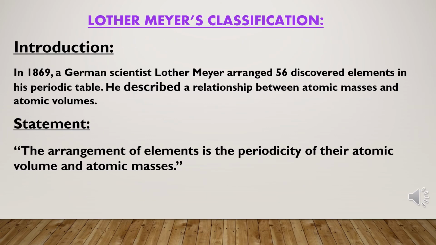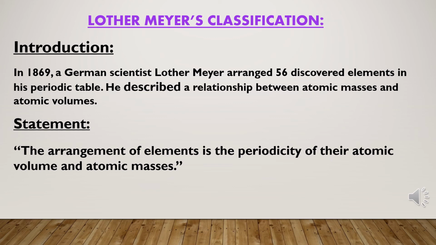Lothar Meyer's Classification. Another German scientist, Meyer, arranged 56 discovered elements in his periodic table. He described a relationship between atomic masses and atomic volumes. Meyer calculated the atomic volumes of elements.